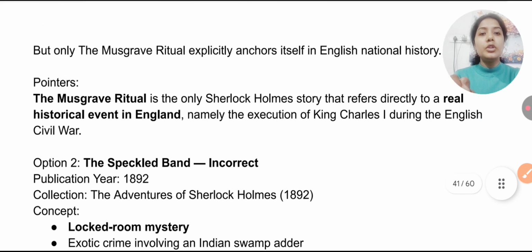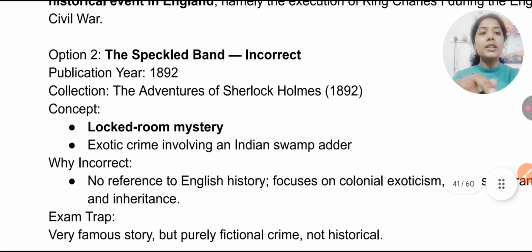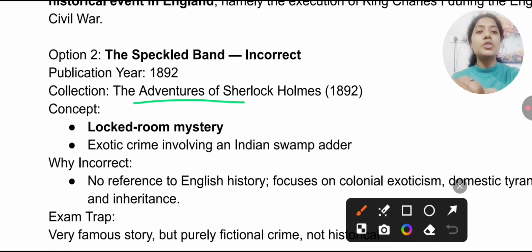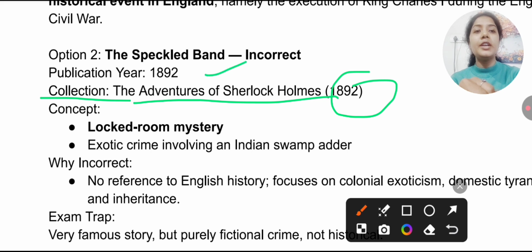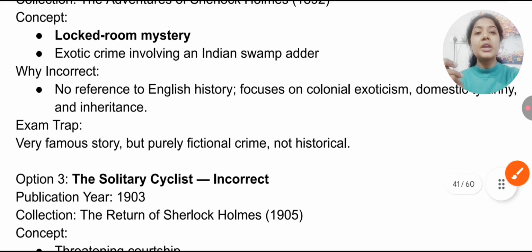Next, you remember the Speckled Band. The Speckled Band was published in The Adventures of Sherlock Holmes, 1892, which was the collection. 1892. Okay. So here you will find the concept of locked room mystery. Remember in which work this is: the Speckled Band. Locked room mystery, exotic crime involving an Indian swamp adder. This concept you will find in the Speckled Band published in 1892.